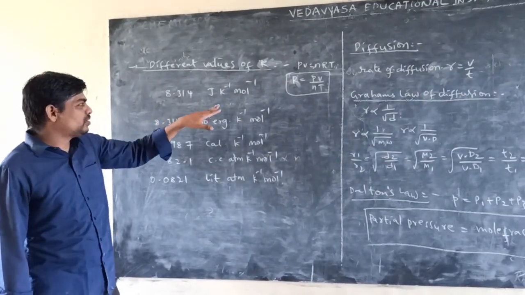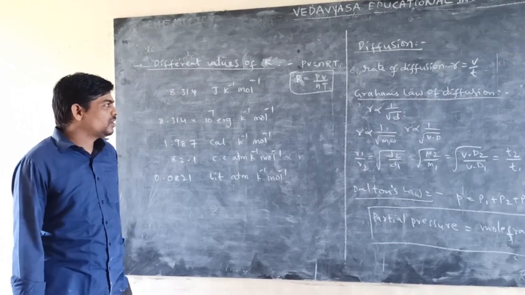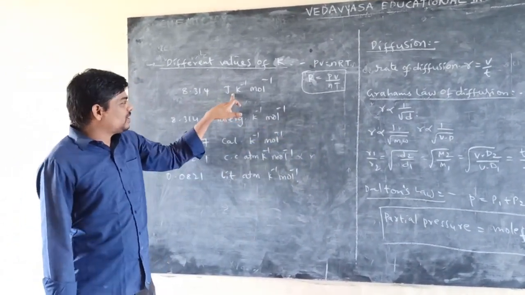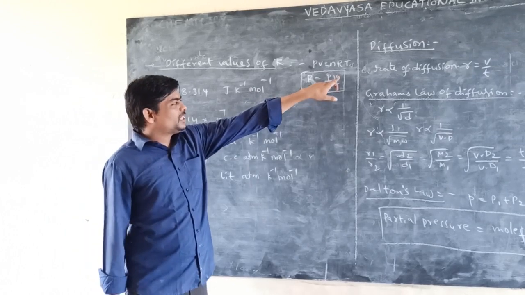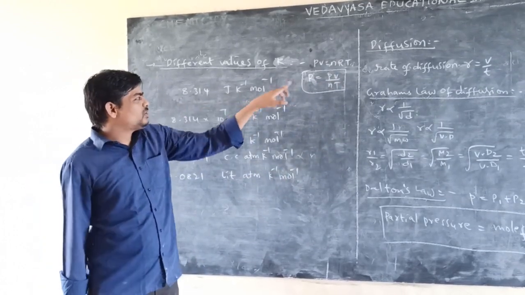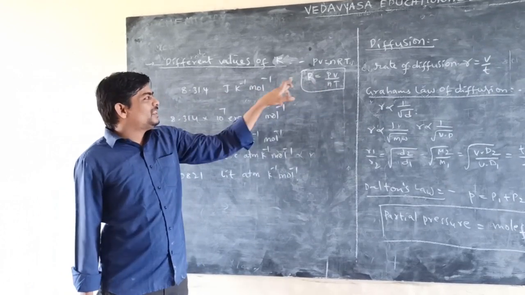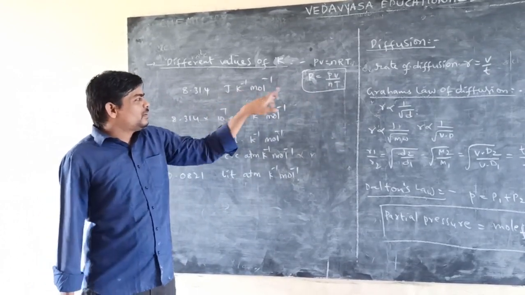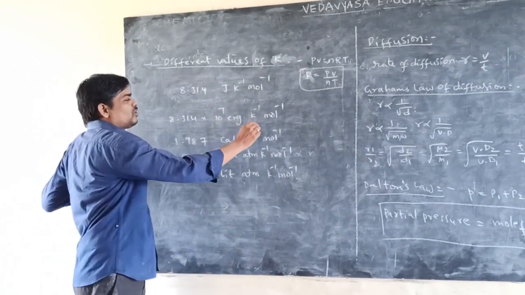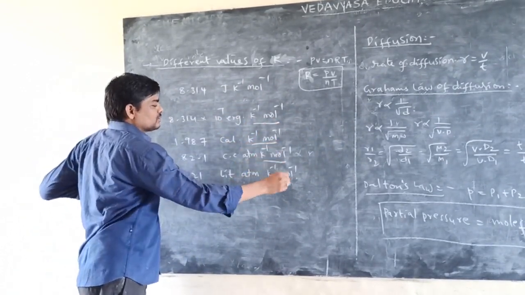So R is 8.314 joule Kelvin inverse mole inverse. For example, how are these units formed? PV is nothing but energy, so the unit is joules. For n it is mole, and for temperature it is Kelvin, so the denominator gives Kelvin inverse mole inverse.